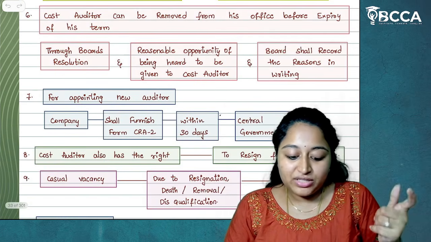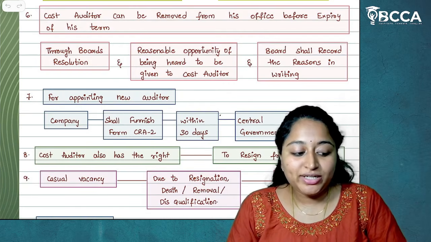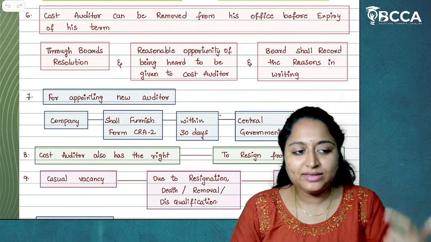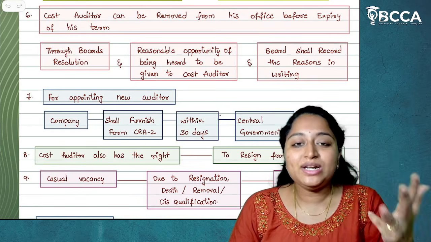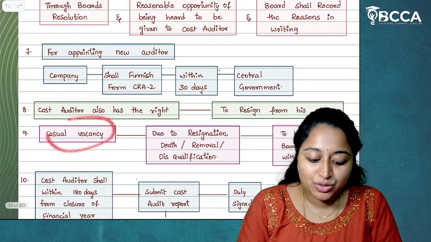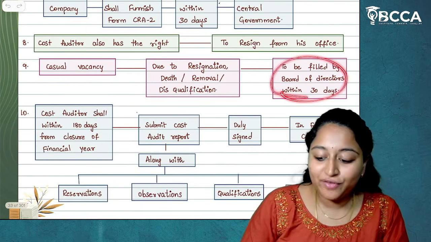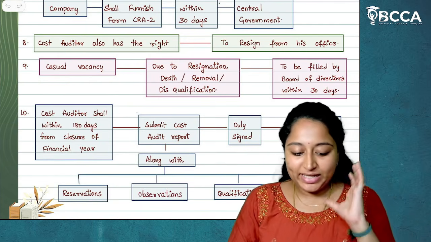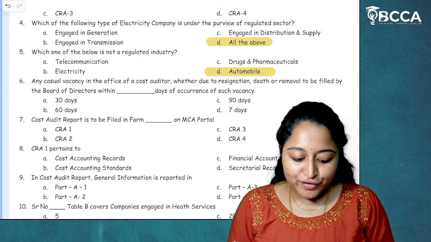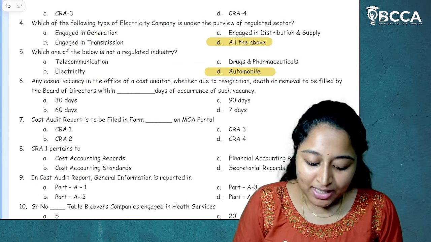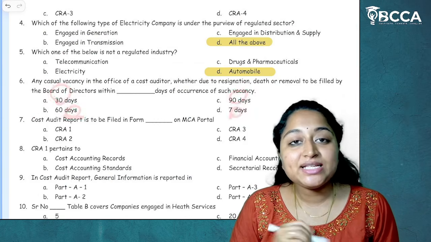Then, if the cost auditor position becomes vacant because of any other reason, because of death, insolvency, removal, resignation, then it will be a casual vacancy. And casual vacancy shall be filled up by the board of directors within 30 days. So if you see the options, the casual vacancy has to be filled by the board of directors within how many days? 30, 60, 90 and 7. The answer is 30 days.